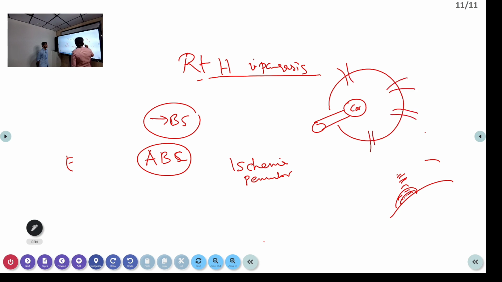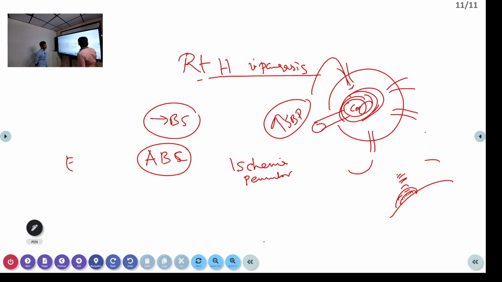So when the core area is blocked and not getting blood, what will the body try to do? It will try to increase the systemic BP. Systemic BP will be increased in response to the brain cells not getting blood, so that the collaterals can perfuse this area well. Now suppose this patient's BP is 180 by 100. What will you do?